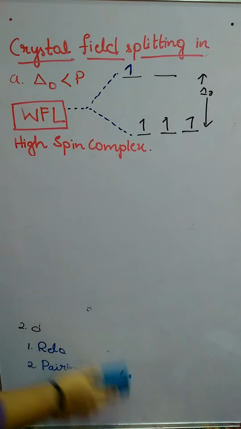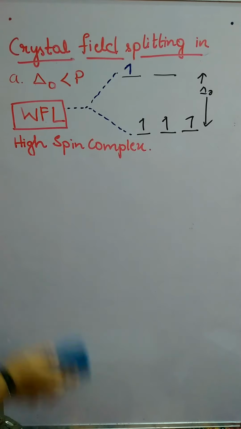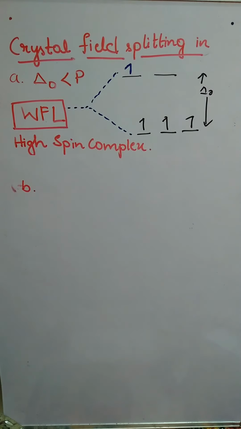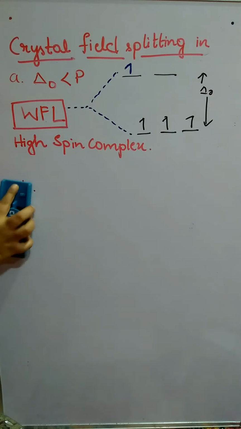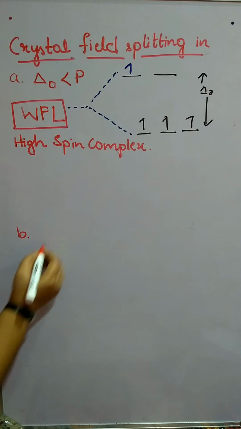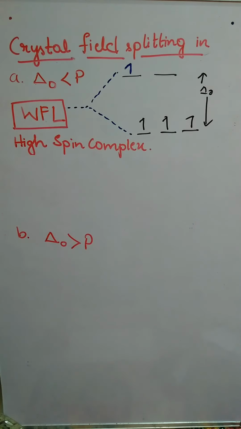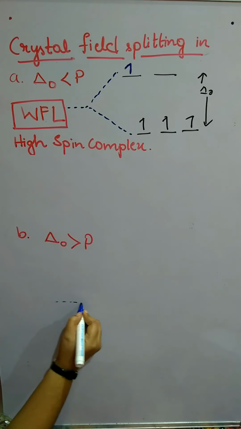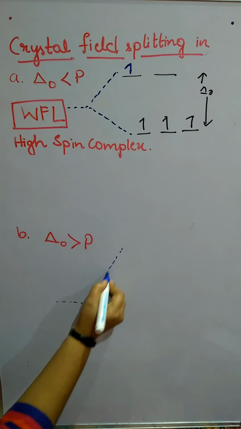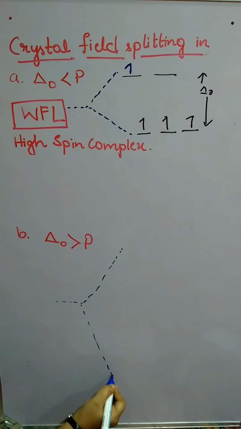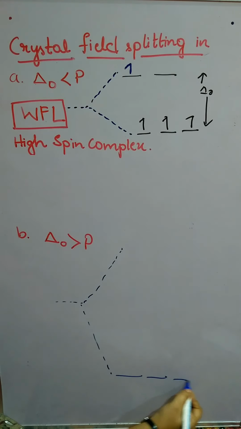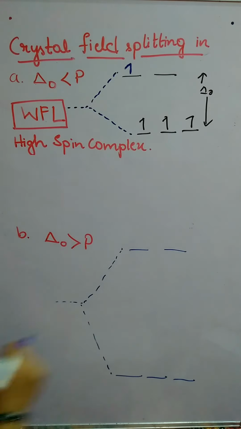The second condition is delta O greater than P. At that time, if delta O is greater, then the orbitals will be very far from one another.